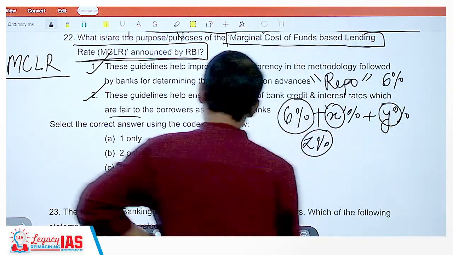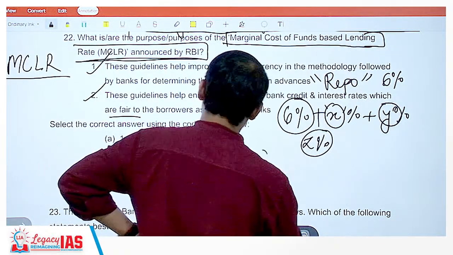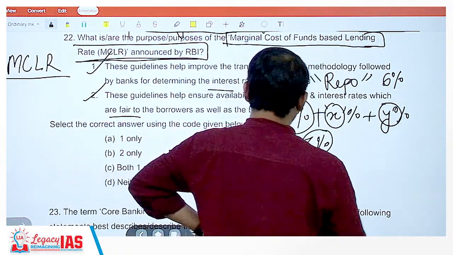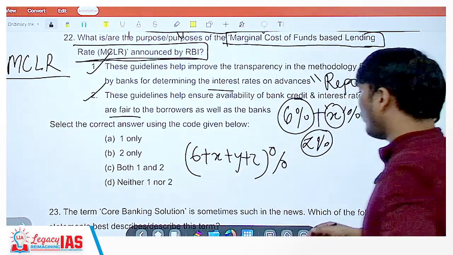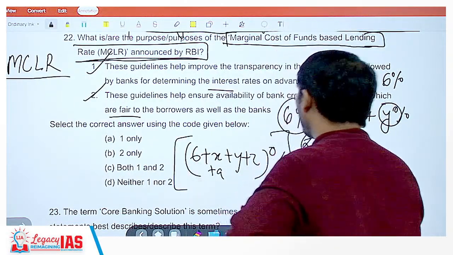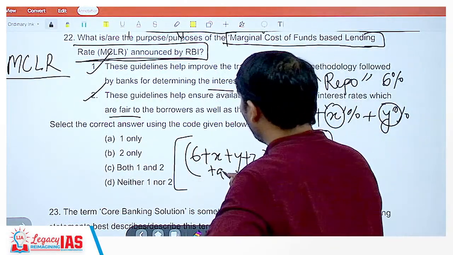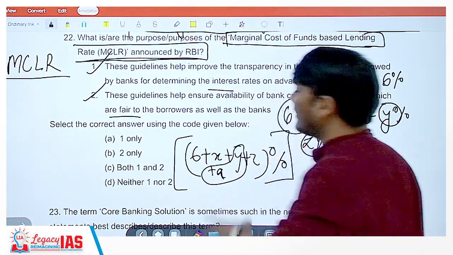So what is the answer here? 6 plus X plus Y plus Z percentage. So boss, this is the percentage, plus I may take some buffer also, let's say percentage A. So this is the percentage, this buffer percentage plus this profit percentage would be nothing but the marginal cost.